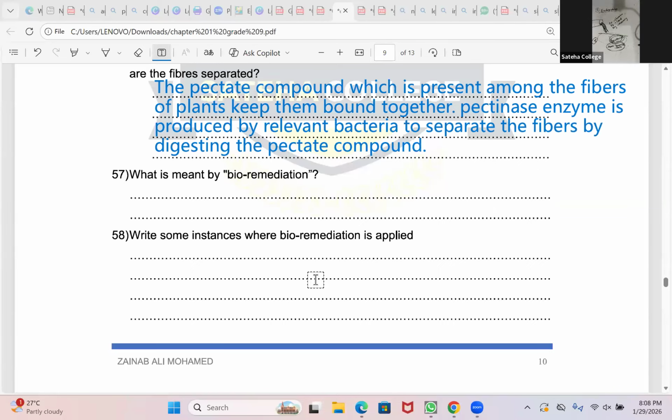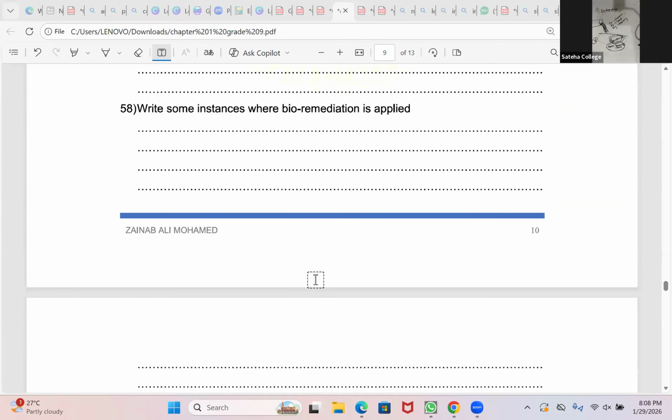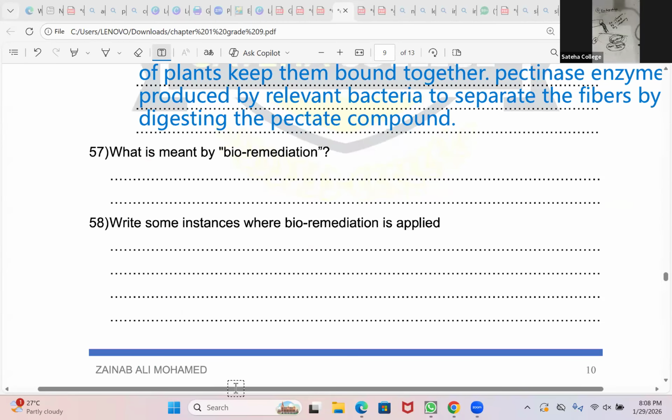Right. So can we write the answer for 57 and 58? For 58, you have to write all 4 examples. I think I have left the page into the next page also. You can use the whole lines here. For 57, first we have to write what is bioremediation. If you are removing the environmental pollutants by using microorganisms, that technology we call bioremediation.